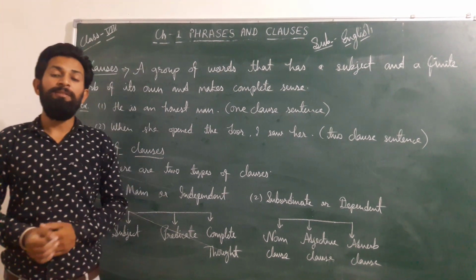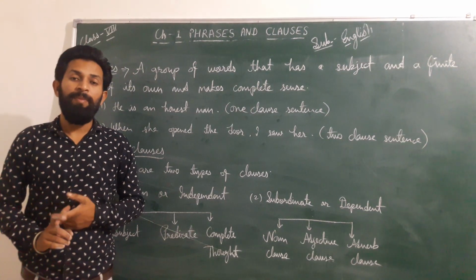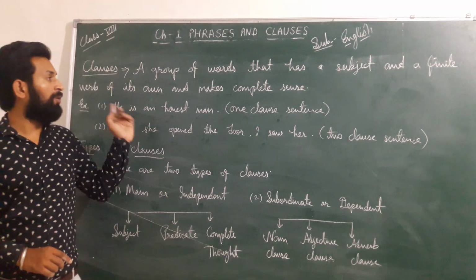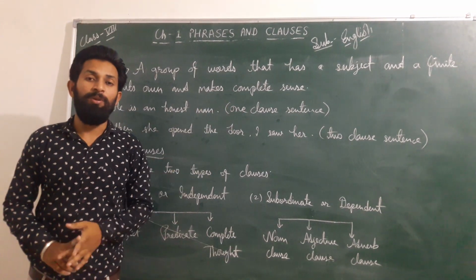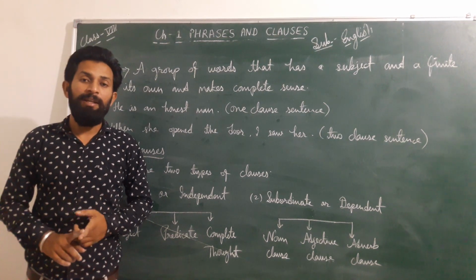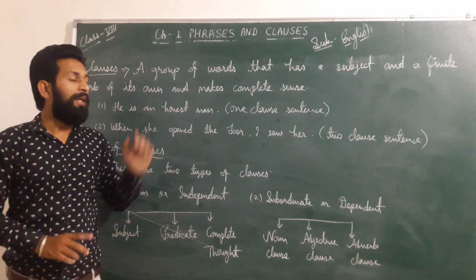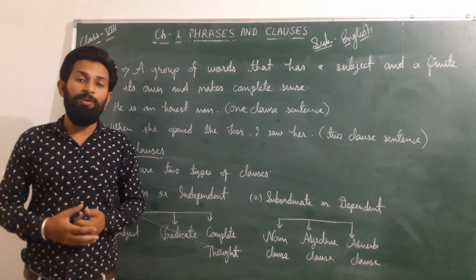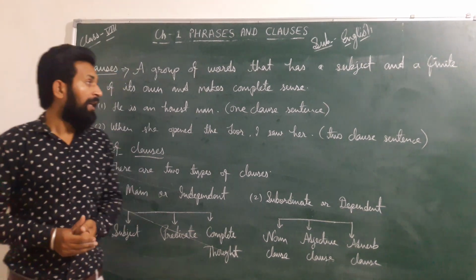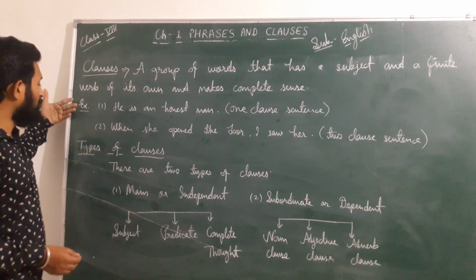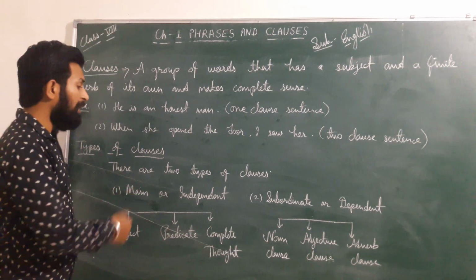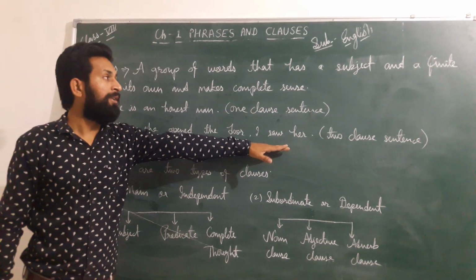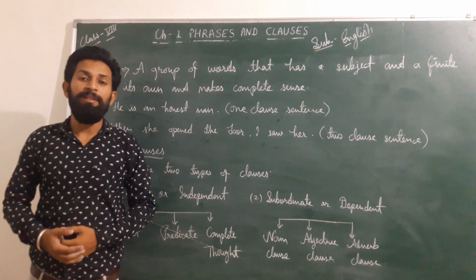Here, students, we can say that phrase and clause are very different. In a phrase there is no subject and no finite verb. But in a clause, there is a subject and also a finite verb. A phrase doesn't give complete sense, but a clause gives complete sense and we can understand the theme of the sentence, what information the sentence wants to give us. And there are the types also, like main or independent, and subordinate or dependent, and a sentence may be a one-clause sentence or two-clause sentence. Yes students, it's about clauses and phrases. Thank you.